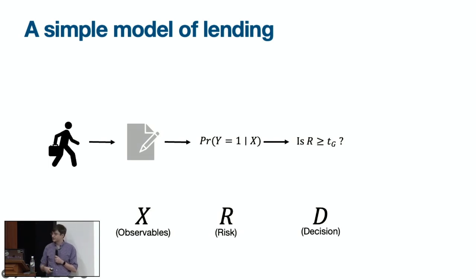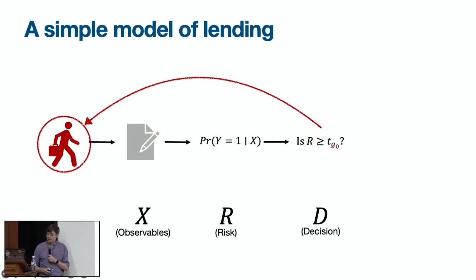So again, we don't need this, but for simplicity, we're going to assume that the bank is rational in the sense that there's some threshold, TG, where the bank lends to everyone whose probability of repayment is above that threshold and doesn't lend to anyone whose probability of repayment is below that threshold. But the way that discrimination enters this setup is we're going to imagine that the threshold might depend on whether the applicant is a member of the majority group or the minority group.